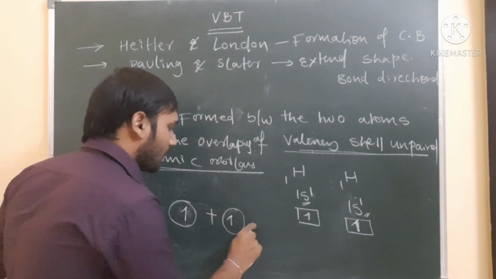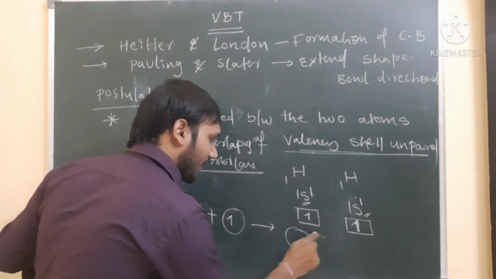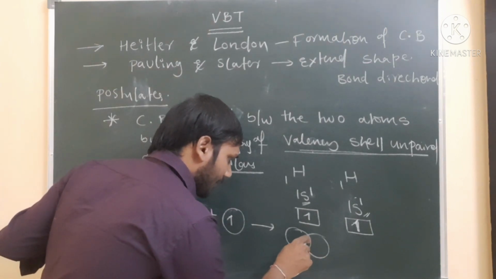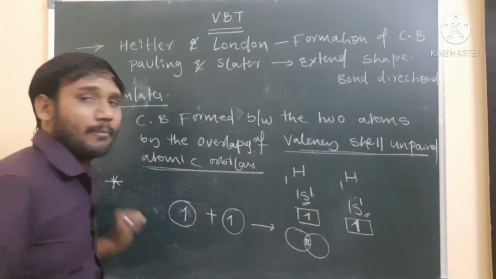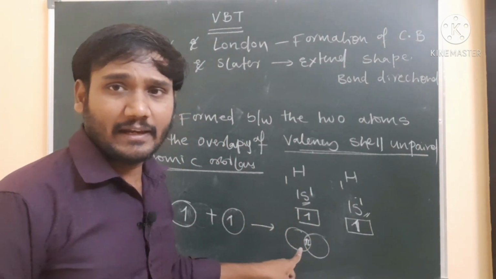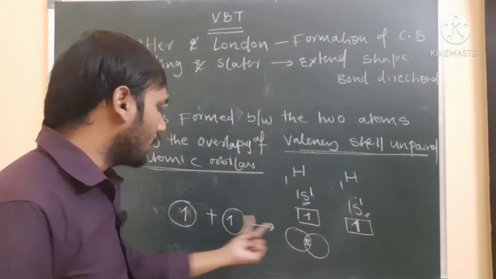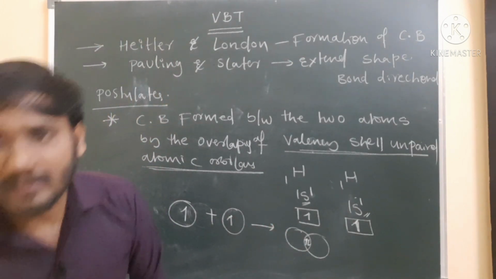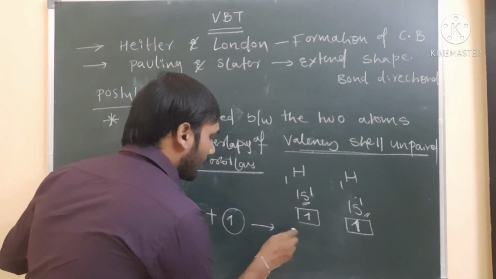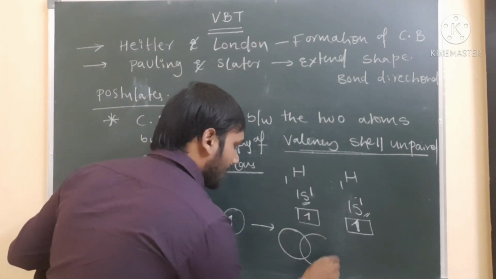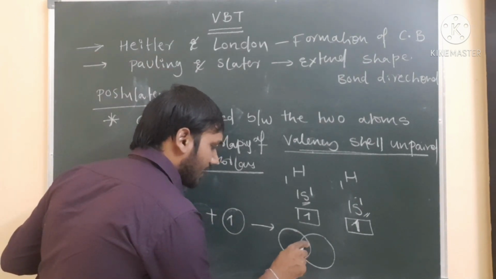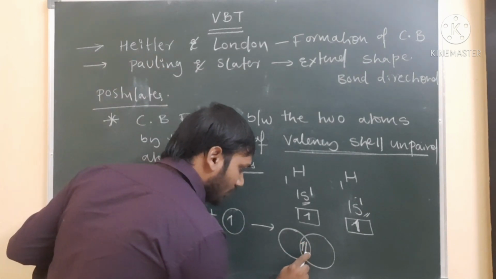When these two orbitals overlap, the electrons, after overlapping, must be present with opposite spin. Each overlapping orbital has 1 unpaired electron, and the overlapping of these unpaired electrons must have opposite spin.